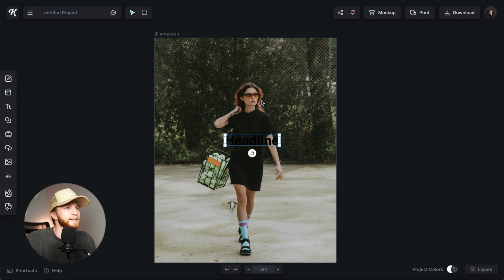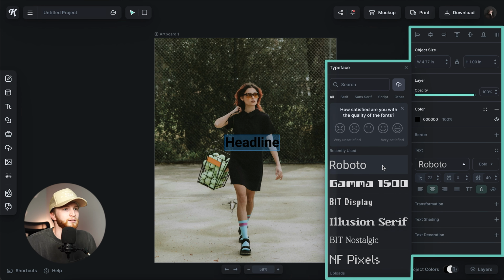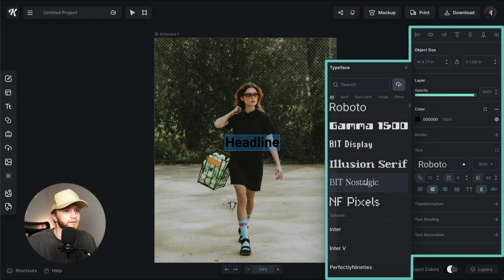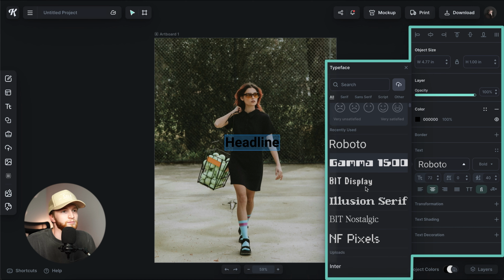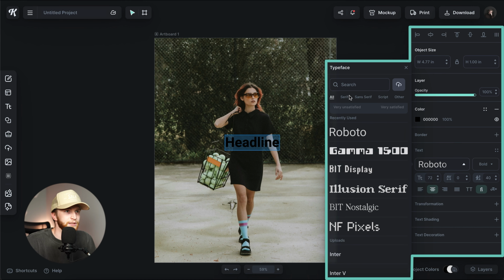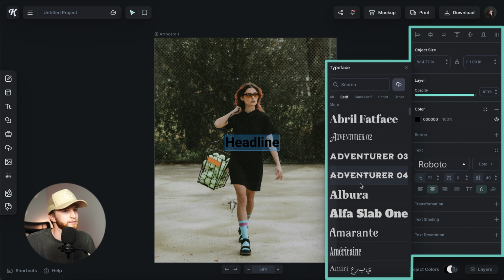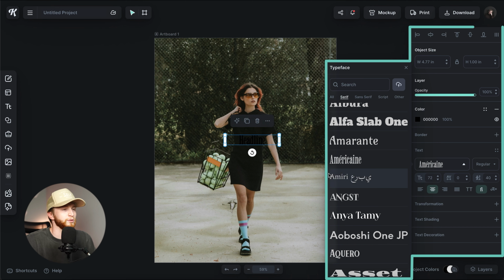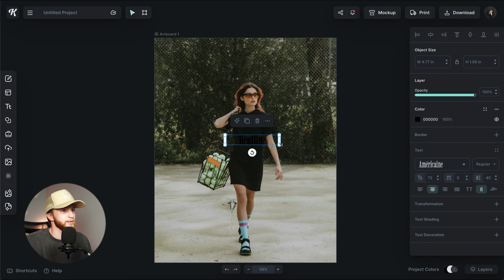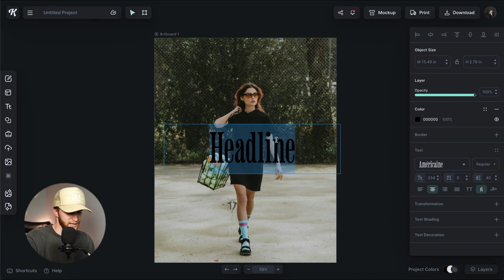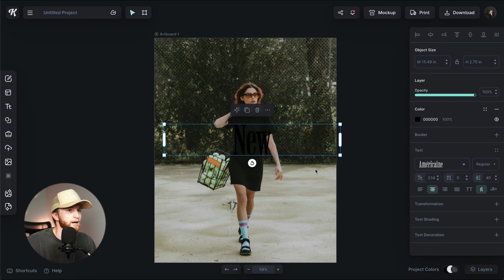Now it's time to find some good fonts for this. So I'm going to hit T and let's go through some fonts. I need to find a good serif font. Something like this looks kind of luxurious. I know I want to do a mixed font kind of deal.